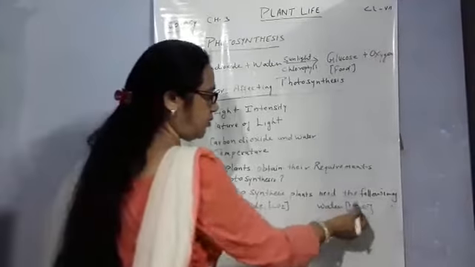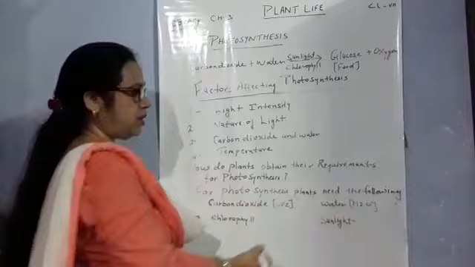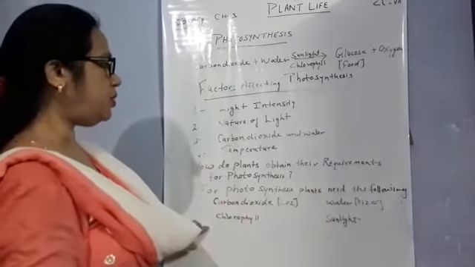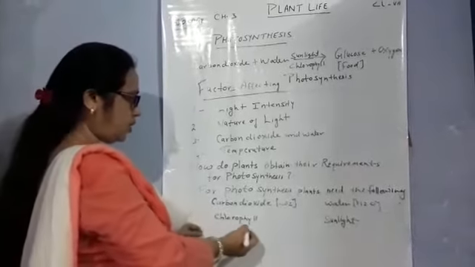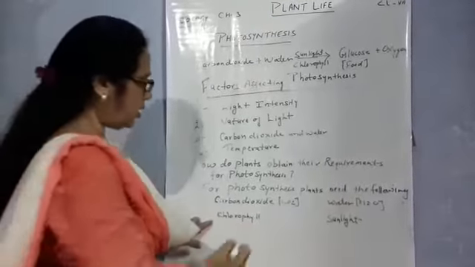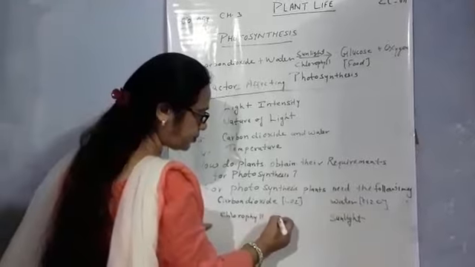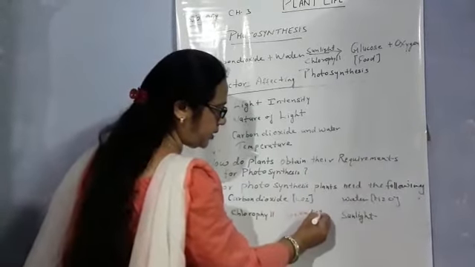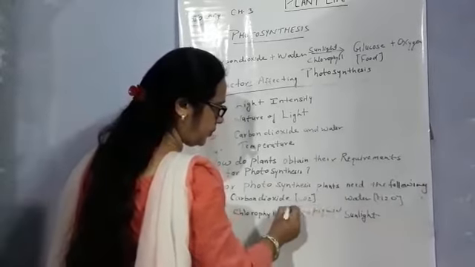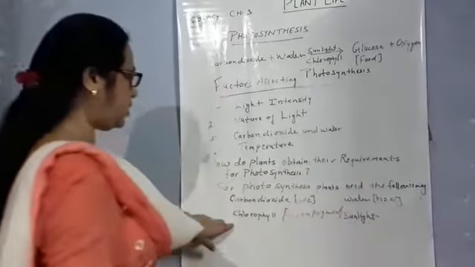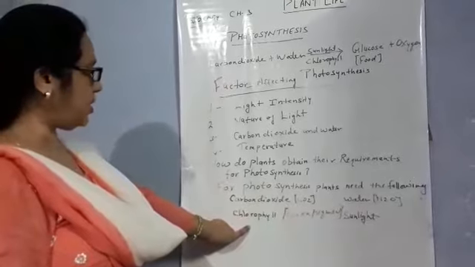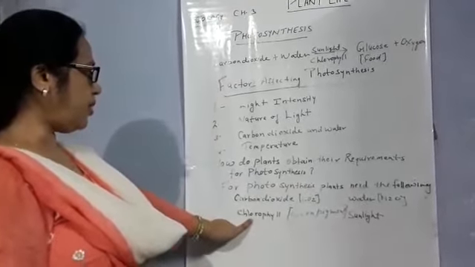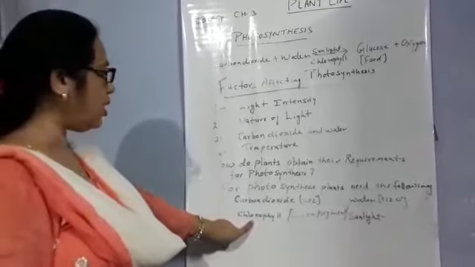And second one is water. Plants absorb water from the soil through their roots. And the chlorophyll. Chlorophyll is a green pigment, as you know. Chlorophyll is a green pigment that is present in plants. It helps in the process of photosynthesis. With the help of photosynthesis, plants make their food.